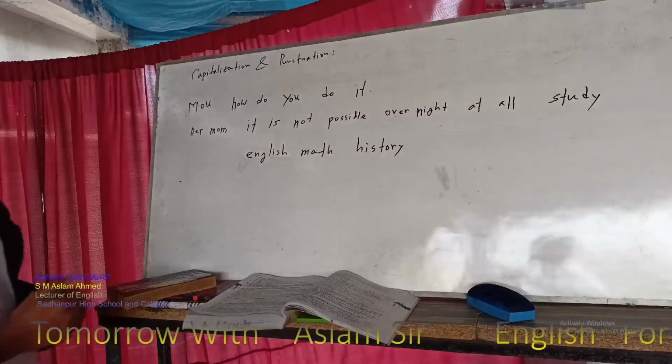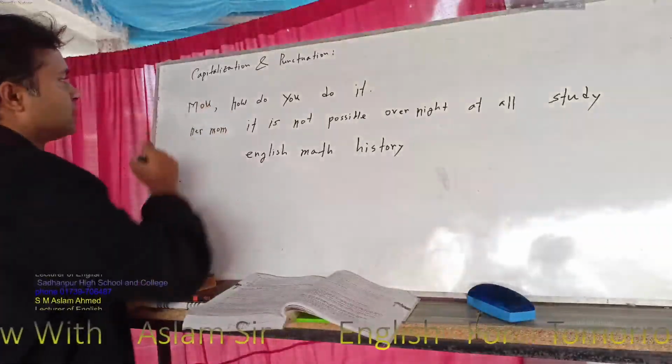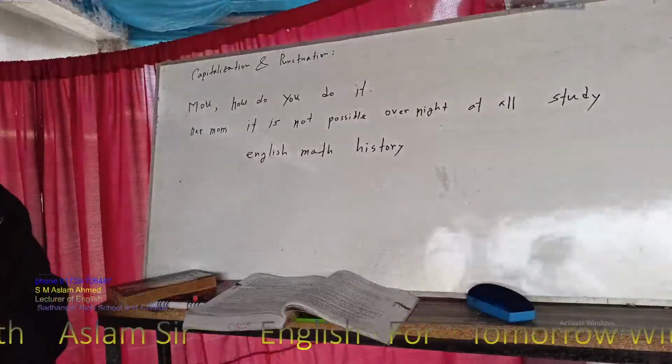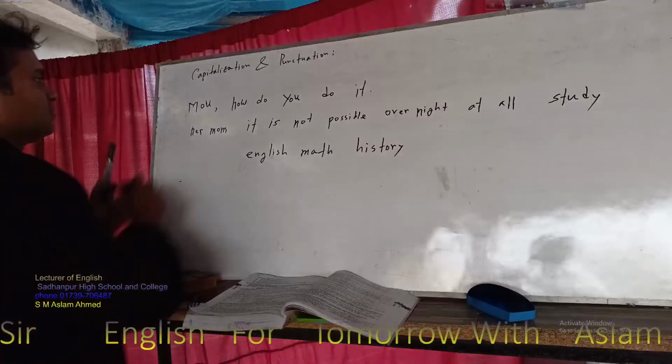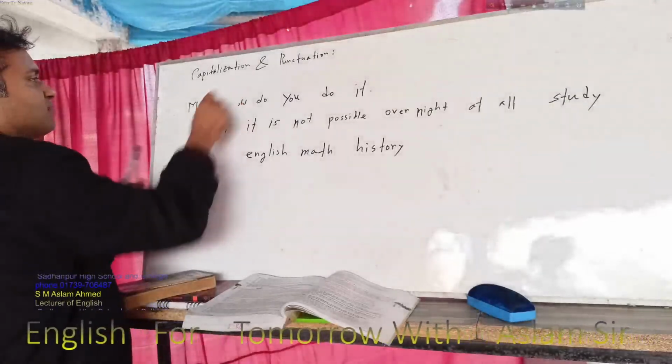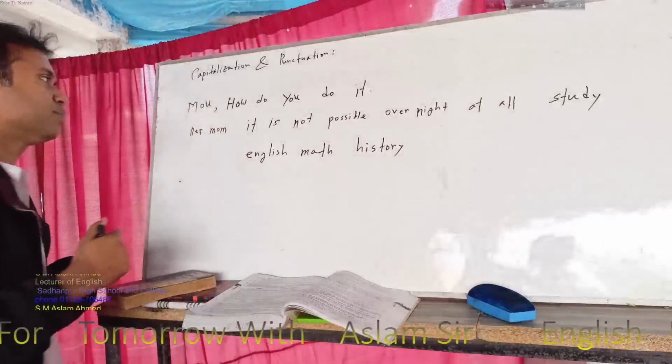Inverted comma, what do you say? In place of the inverted comma, a comma. Here is a comma. Next one. H is capital. No, there is a mistake in that. Okay, H is capital, there is no problem. Yes, this one is right. So the capitalization is fine, there is no problem.